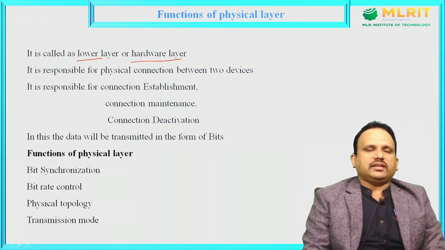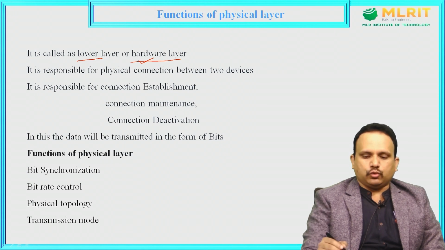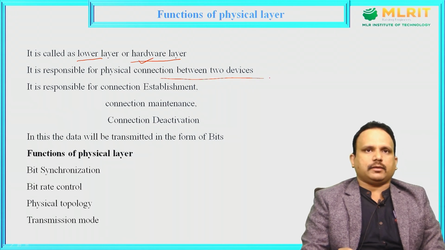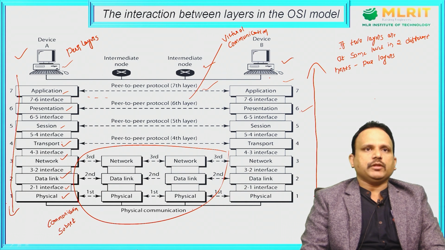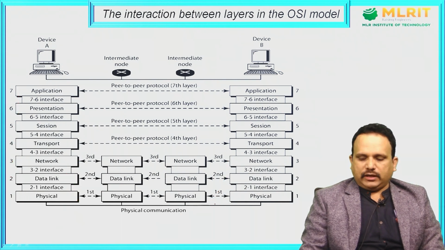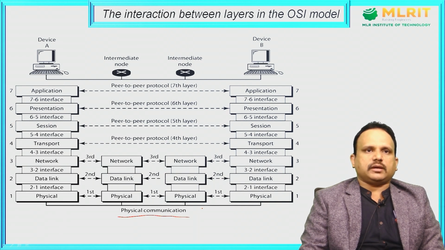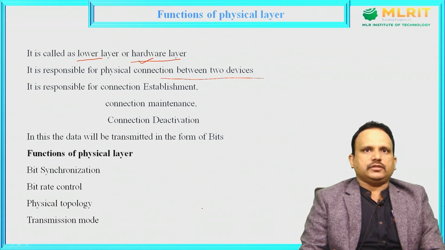As the position of the physical layer is the first layer, we call it the lower layer, or the hardware layer. Hardware, in the sense, it is mainly responsible for establishing the physical communication between two devices. We have seen it in the diagrammatic representation also. I will show it once again. So, here, for the physical communication establishment between the two physical layers in two different devices, we use this physical layer.